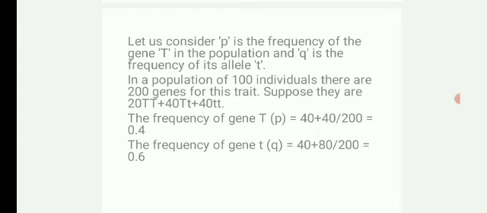So in a population, the frequency of gene capital T, that is small p, is equal to 40 plus 40 divided by 200 is equal to 0.4. Similarly, the frequency of gene small t or q is equal to 40 plus 80 divided by 200 is equal to 0.6.